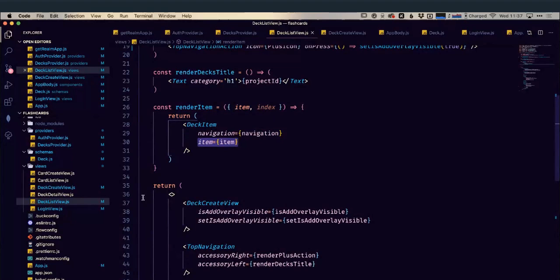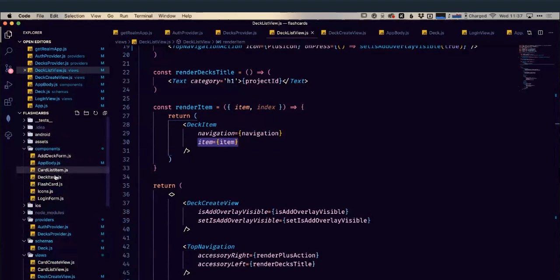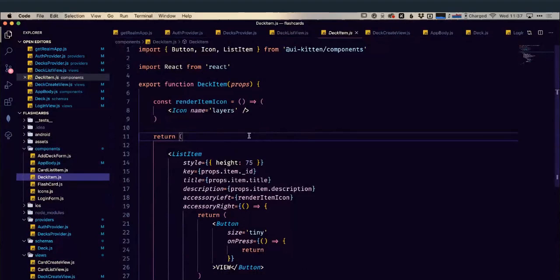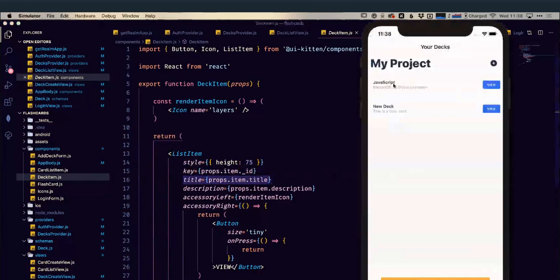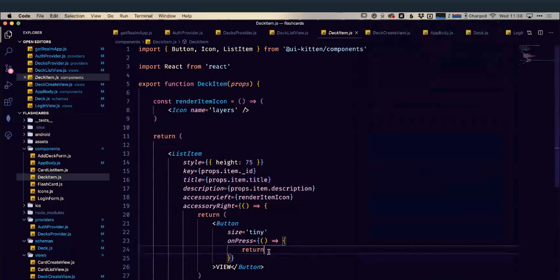So let's look at our component for that. Our deck item component, okay, great. We can see it's got some styles. It's got the title here, which is this bit. It's got our description, which is the bit beneath it. Hopefully you can see the resolution is okay for you to see that on the stream. It's got an accessory right, which is this button, but the button doesn't do anything. So our accessory right here, it's just returning. It doesn't actually have any functionality at the moment.